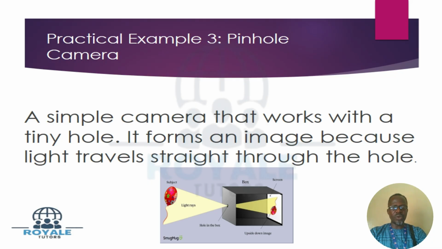This is what I'm trying to say. Can you see the tiny hole here? Look at the object. When light travels, can you see how the light is straight? Then it travels from the object, and the object will appear inverted inside the camera. So a simple camera that works with a tiny hole forms an image because light travels straight through the hole. When there is a film inside the camera, the object is able to form as a result of light.